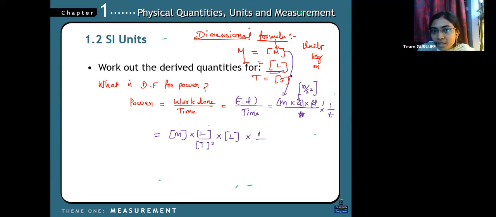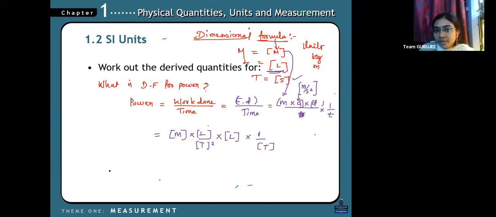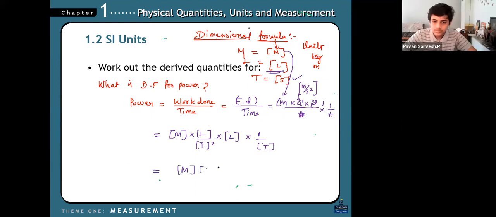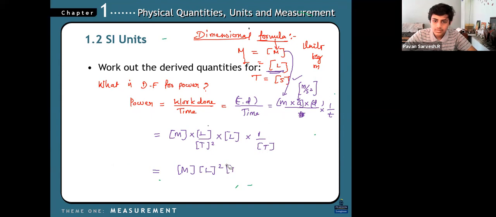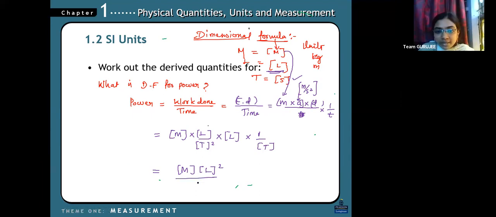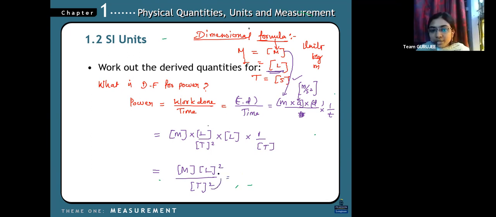1 divided by, again, what is my time? Time is T. So if I write like this, I'll get mass into L the whole square divided by T square into T, that is T cube.